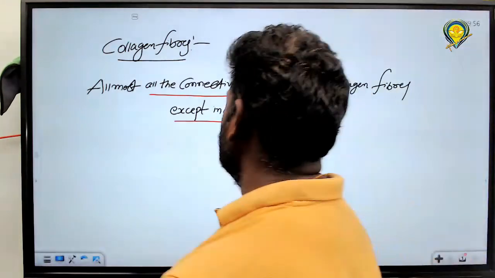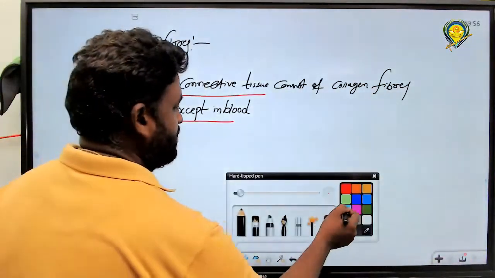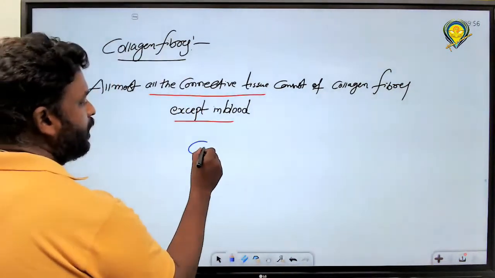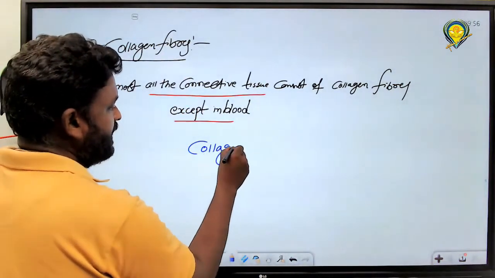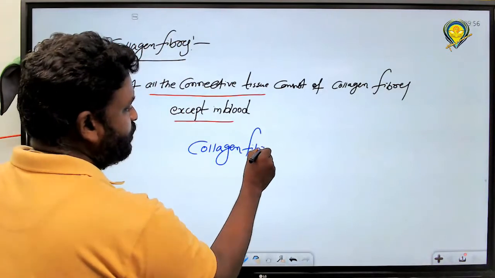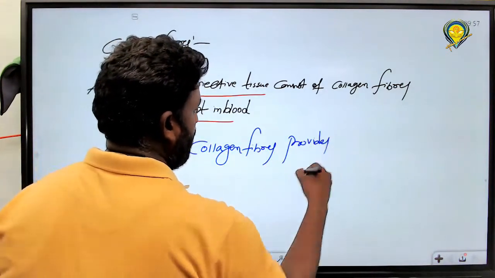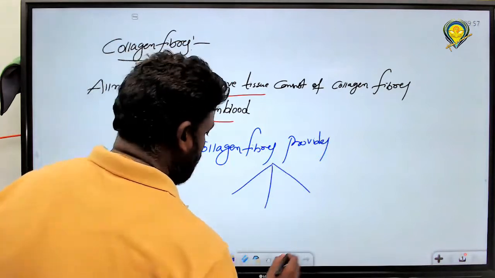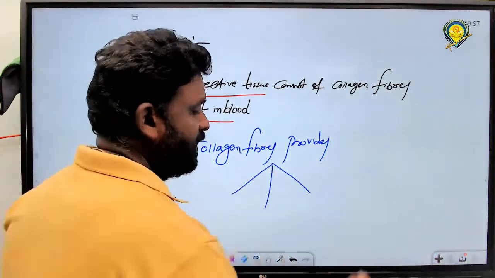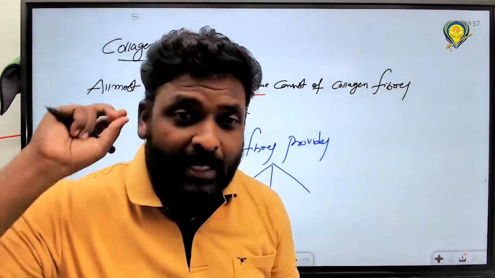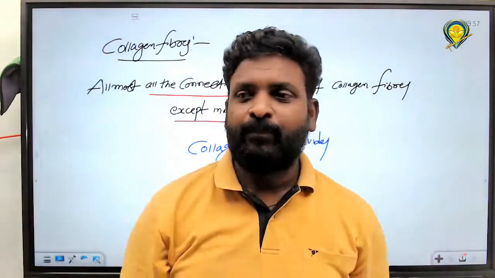And as I thought, what is the function of collagen fibers? Tell me, all of you. Exactly. Please write it. Collagen fibers provide first, strength. Next, elasticity. I'm asking you.